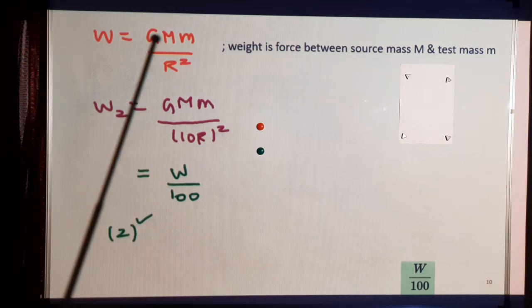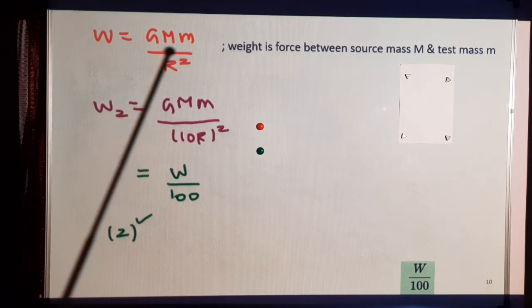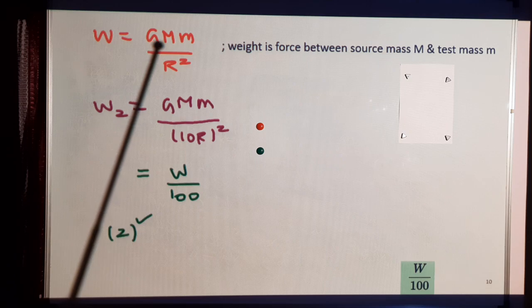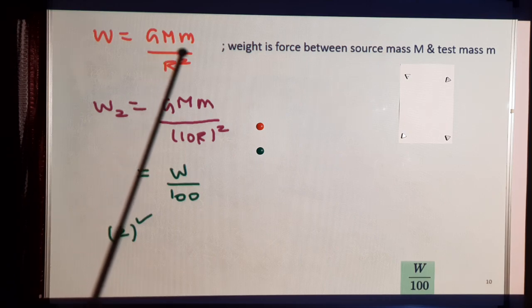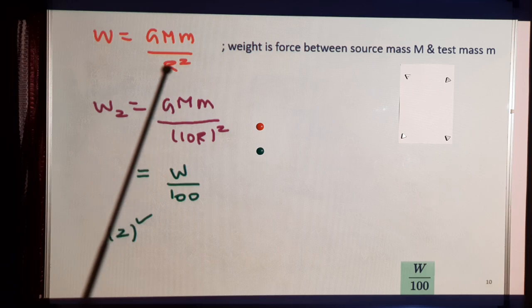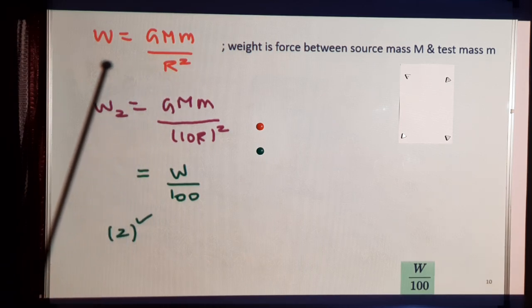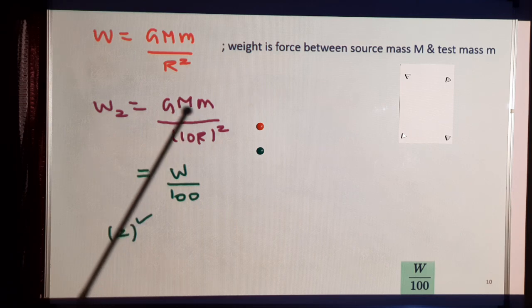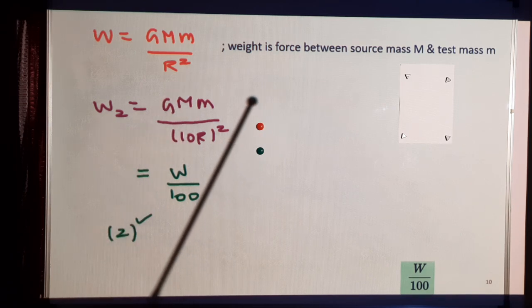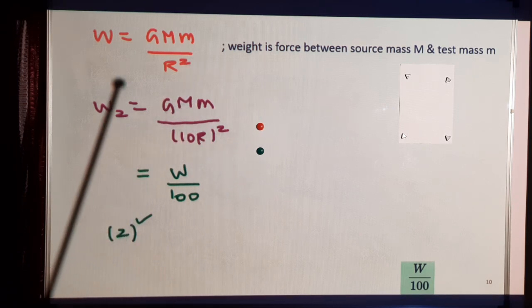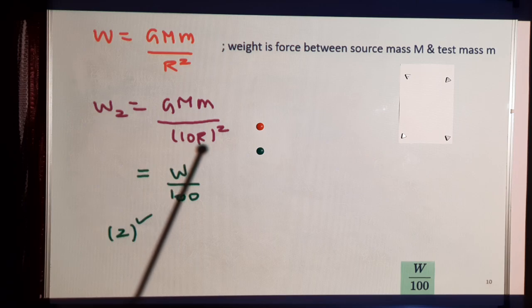So weight of a mass m is the gravitational force on this mass and the source mass. Here is the Earth. So in the first case, the small mass is kept on the surface of the Earth. So the distance between the two masses is approximately the radius of the Earth. In the second case, the small mass is pushed to a height of 9r. So distance of this small mass from the center of this big mass is 9r plus 1r, which is 10r. So the weight is going down by a factor 1 by 100.